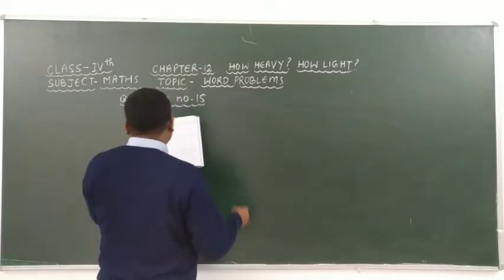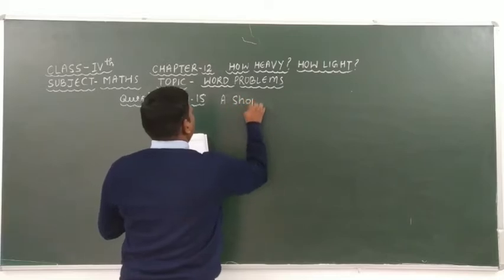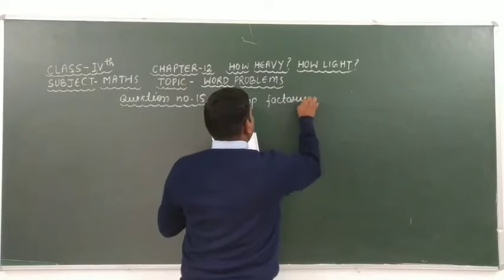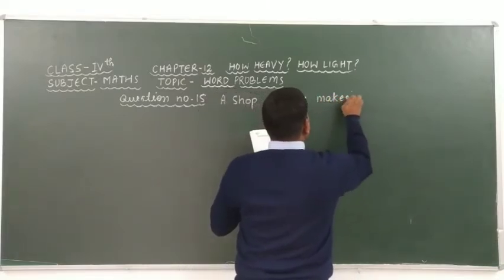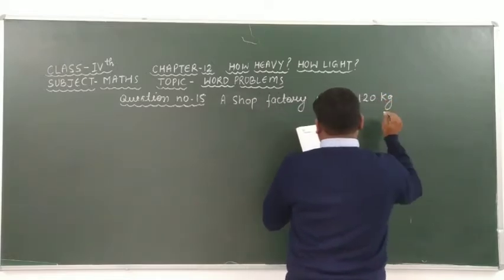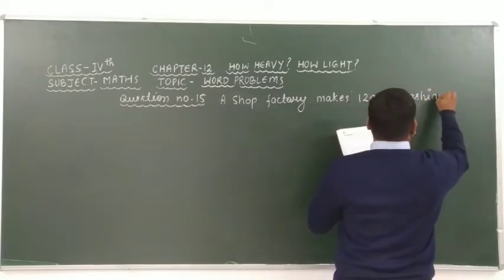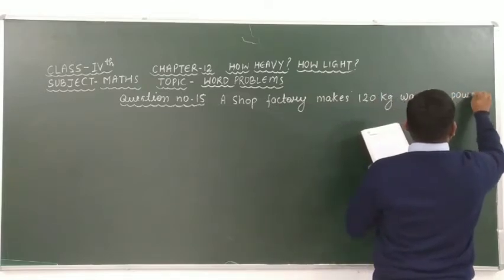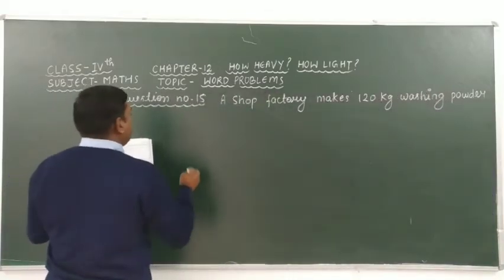Question number 15 is: a soap factory makes 120 kilogram washing powder every day.